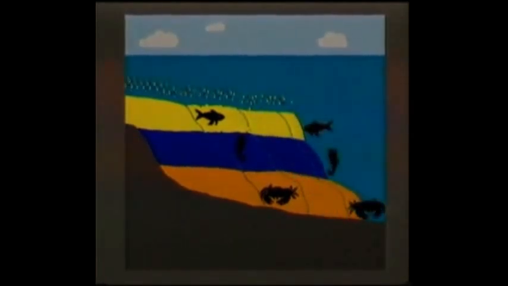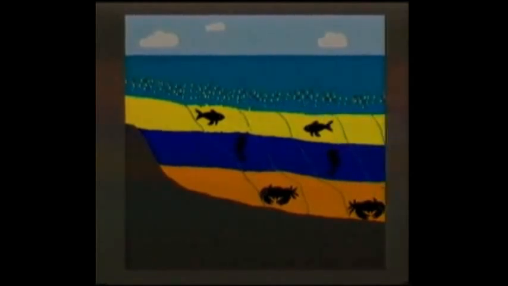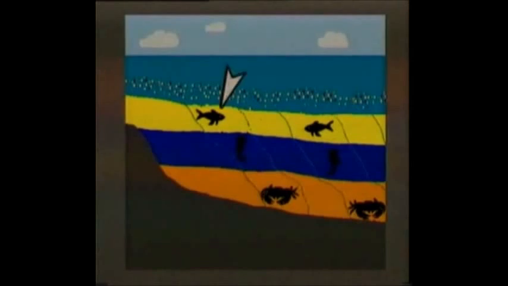Then another heavy layer of sediment arrives, and more sea creatures are trapped. But what is more important is the ones at the top of the previous layer were buried before the one in the bottom of the last layer. So the one at the top here is older than the one at the bottom.